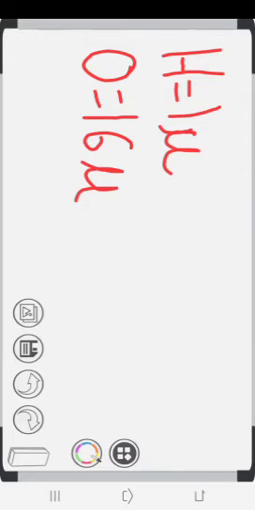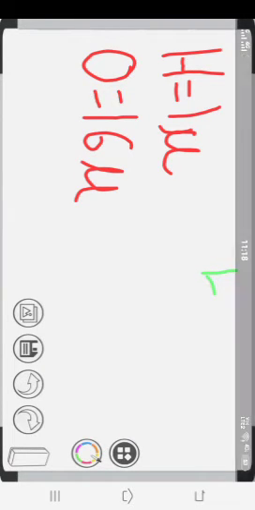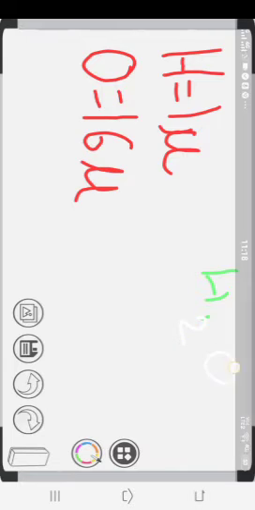So children, in H2O, if I'm writing H2O, hydrogen के कितने atoms हैं? 2.